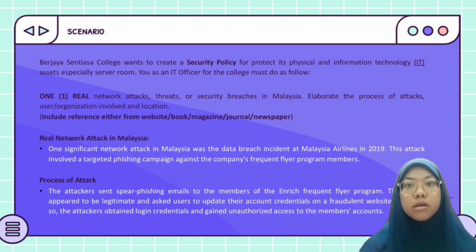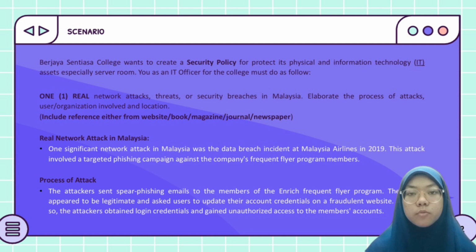Elaborate the process of attacks, user or organization involved and the location. The real network attack in Malaysia is the data breach incident at Malaysia Airlines in 2019. This attack involved a targeted phishing campaign against the company's frequent flyer program members. The attacker sent spear phishing emails to the members.